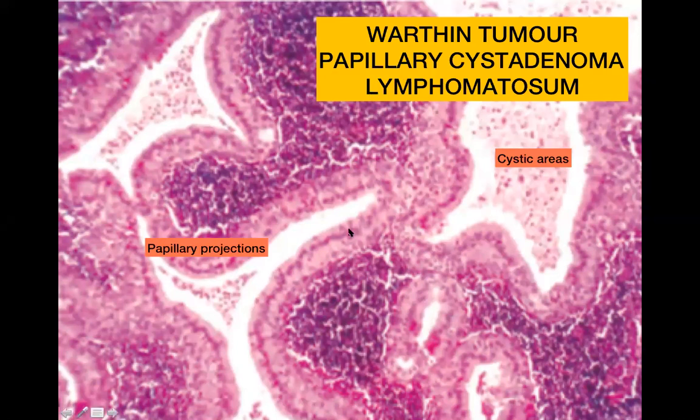Firstly, it forms papillary structures. Papillae are finger-like projections, so you can see that it is forming finger-like projections. It's a cystadenoma. Adenoma means it's a benign epithelial tumor, and cystadenoma means that it forms cystic areas as seen over here. So there are papillary projections, there are cystic areas, and it's a benign epithelial tumor.